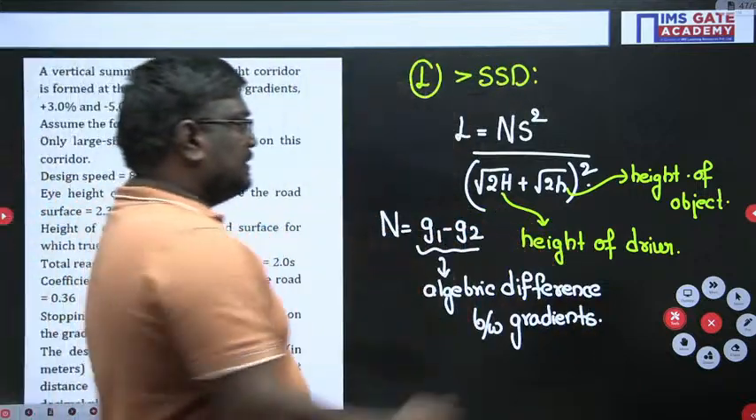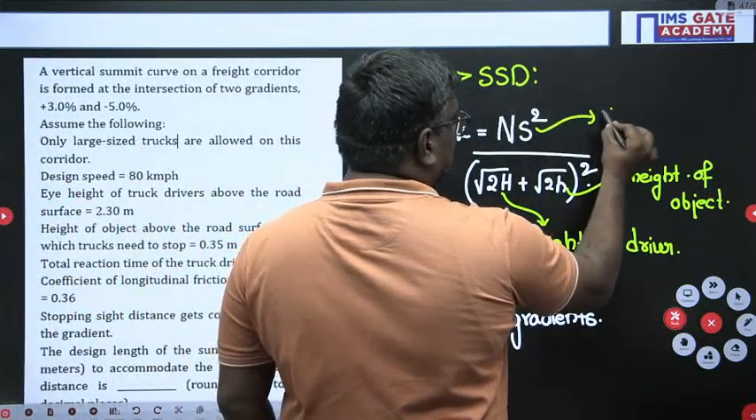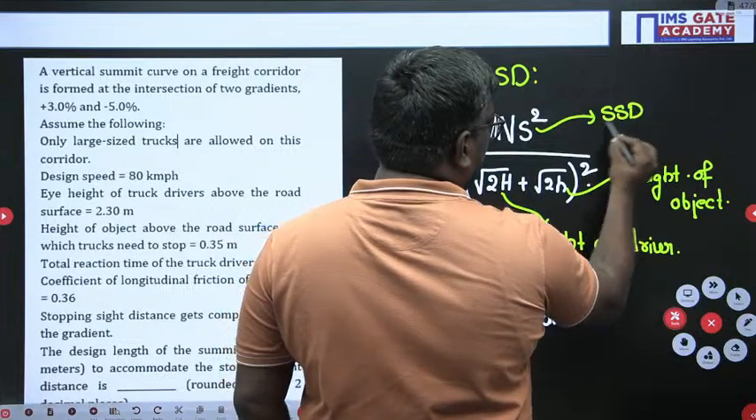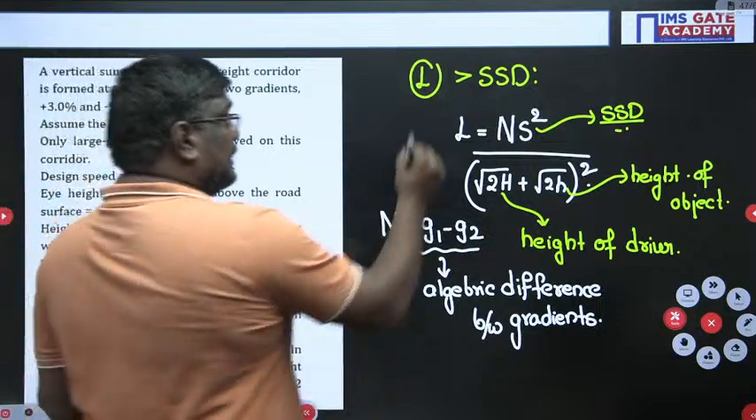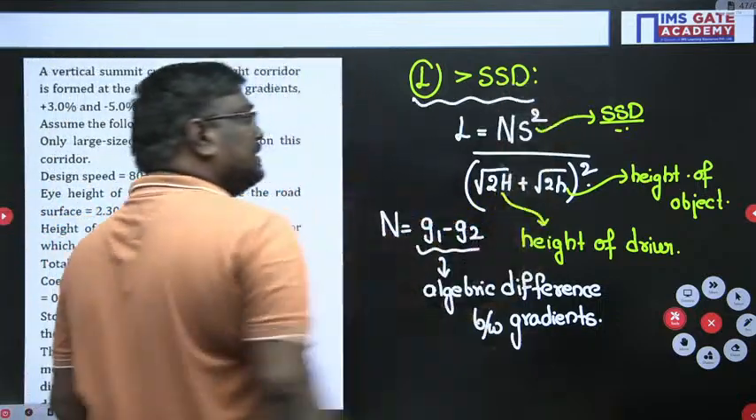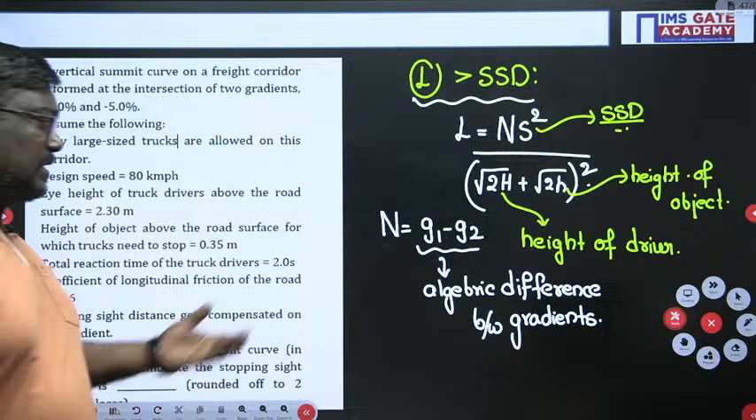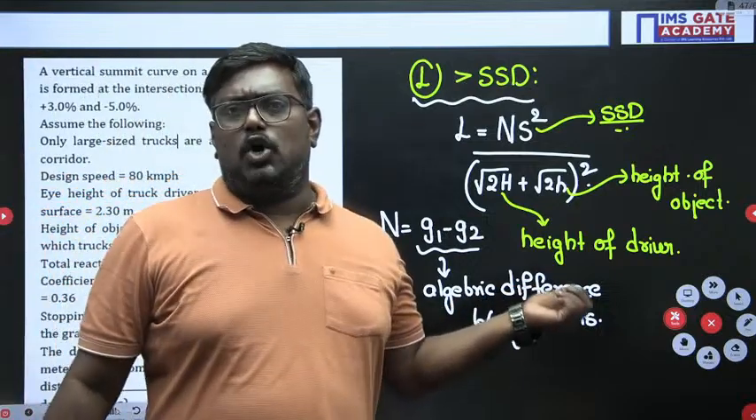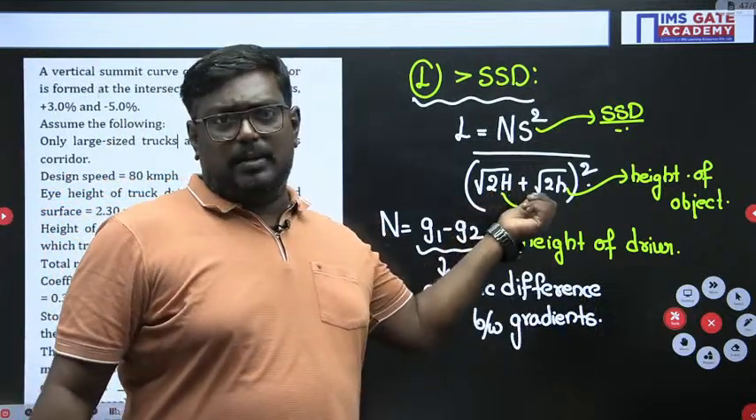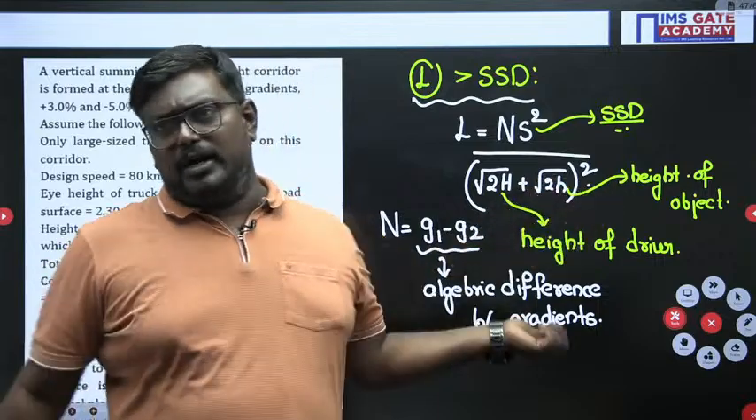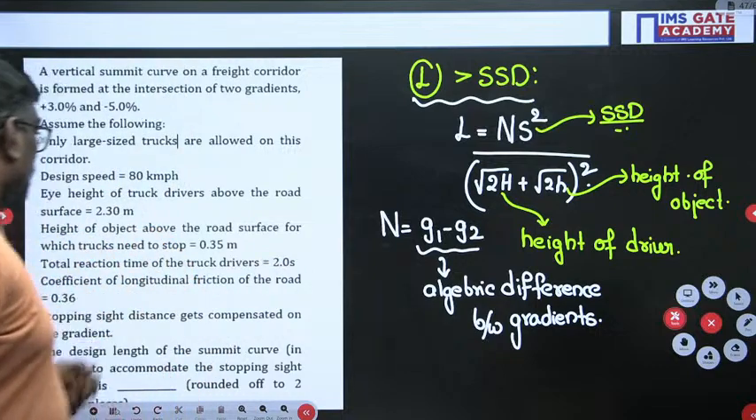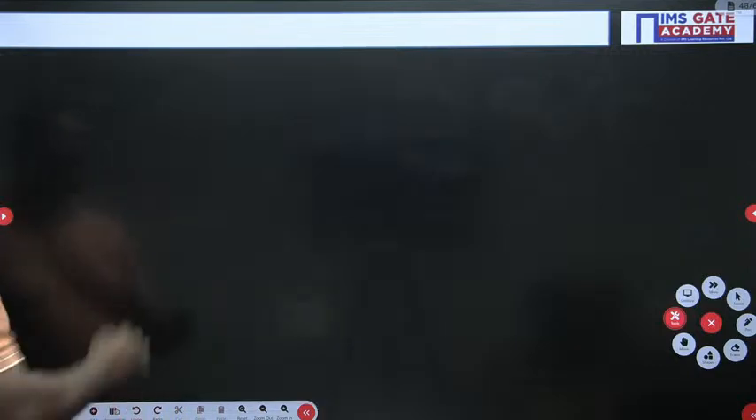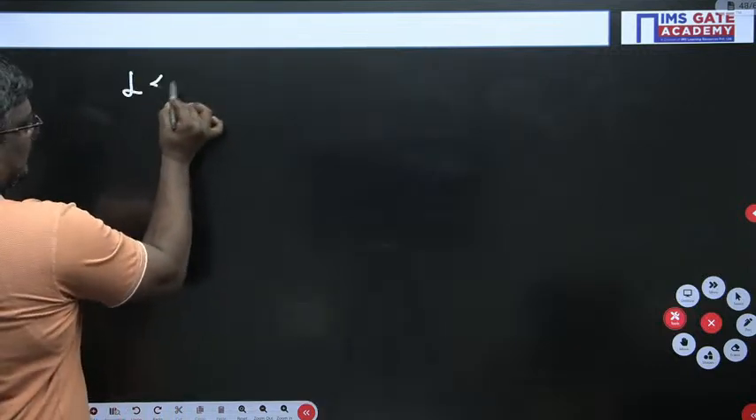And what is S? S is the stopping sight distance. This formula is applicable when L is greater than S. Usually the height of the driver is taken as 1.5 and the height of the object as 0.15, and it is taken as NS square upon 4.4. Similarly, if L is less than SSD,